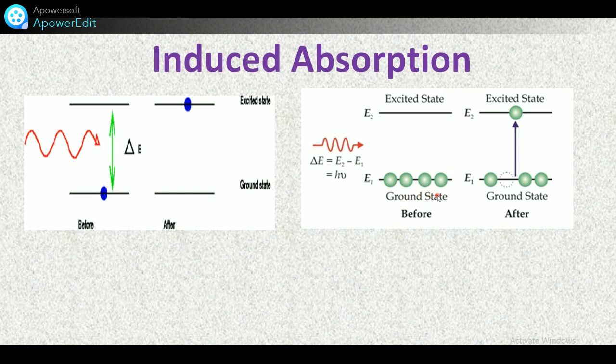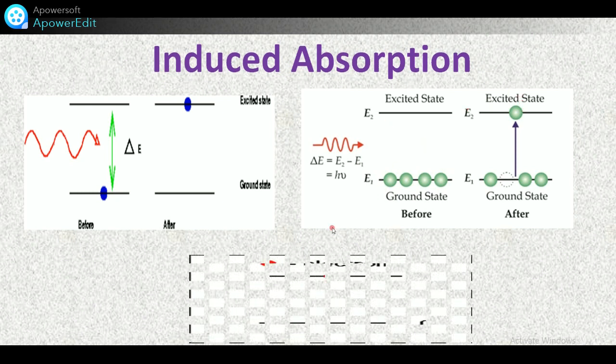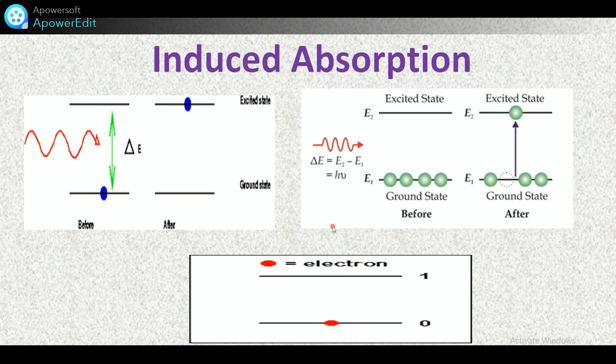See, the ground state energy level is E1 and excited state energy level is E2. At normal condition, the atoms are present in ground state energy level E1 and the excited state has no atoms. And when we apply some external energy with the help of a photon, that is, this energy is h nu, then this energy is absorbed by the ground state atom and transfers it to the excited state. This process is known as induced absorption or absorption.